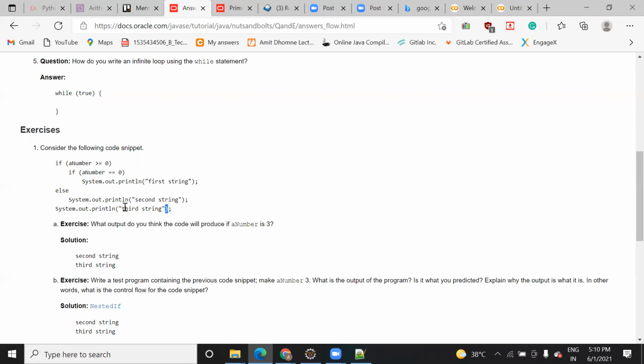And what about this one? This is with respect to the outer loop. That's why it will print after this. So that's why the second string and third string are coming.